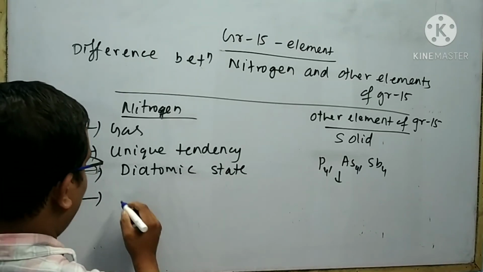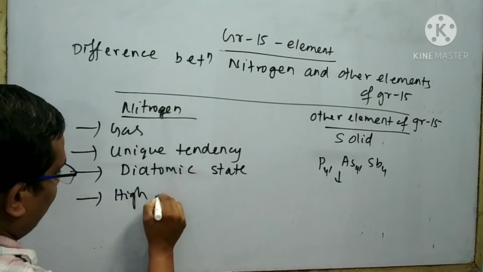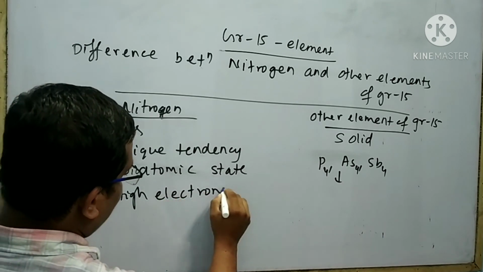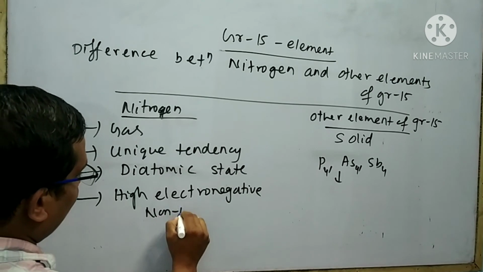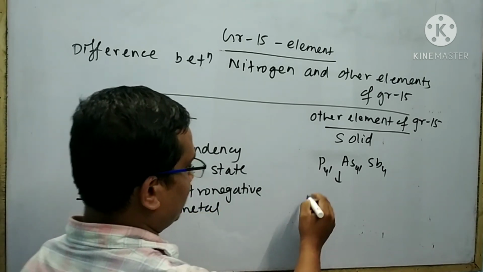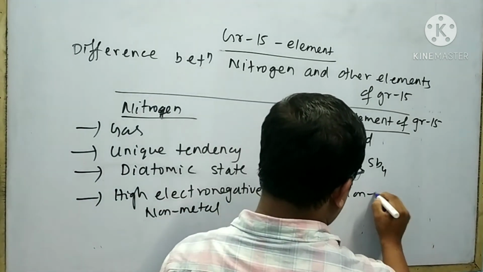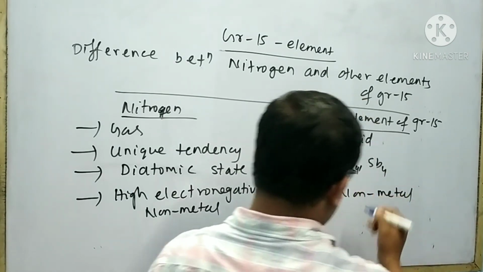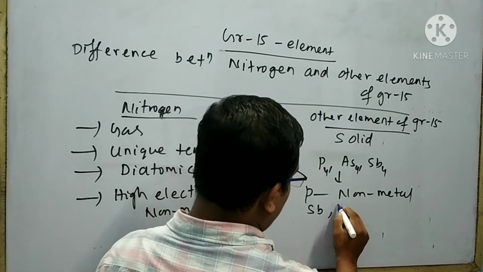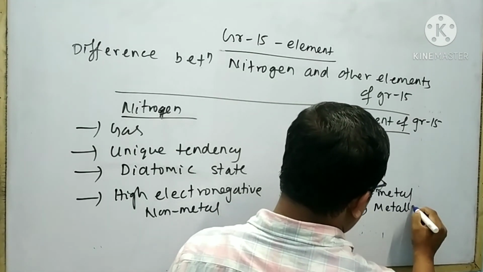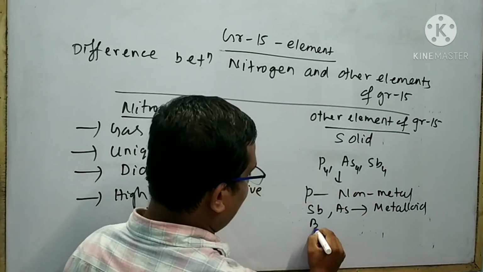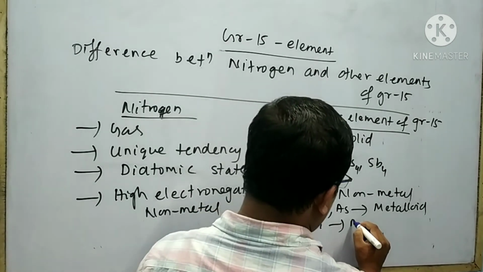Nitrogen is highly electronegative and it is a nonmetal. On the other hand, phosphorus is a nonmetal. Antimony and arsenic are metalloid, while bismuth is a metal.